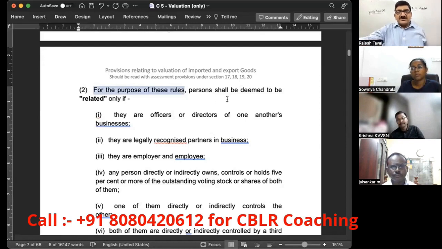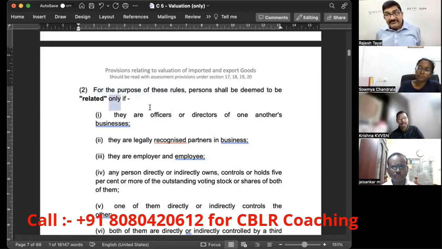The persons shall be deemed to be related. Now see this word: only if. It means there are 8 clauses given, and this is an exhaustive list of the people who will be considered as related.